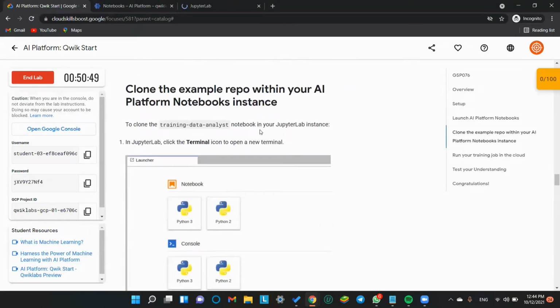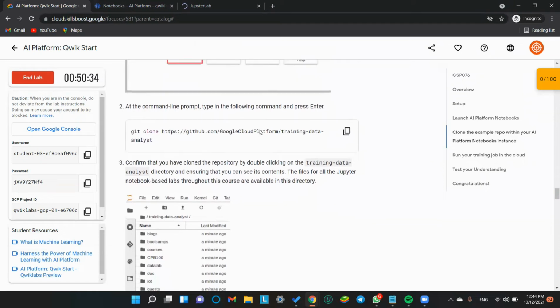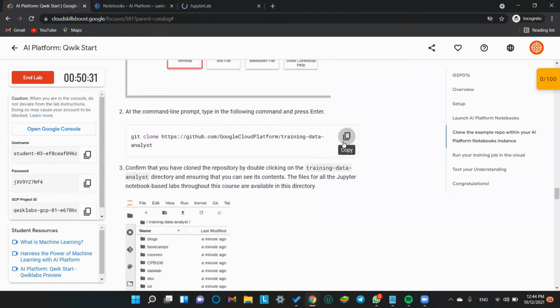Now clone the example repository within your AI platform notebooks instance. To clone the training data analyst notebook in your Jupyter instance in Jupyter Lab, click the terminal icon. In the command prompt, enter, press OK. So we are cloning the repository from Google Cloud Platform, and the repository name is Training Data Analyst. Once the terminal is working, we will just git clone our repo. Yeah, let's just wait then.